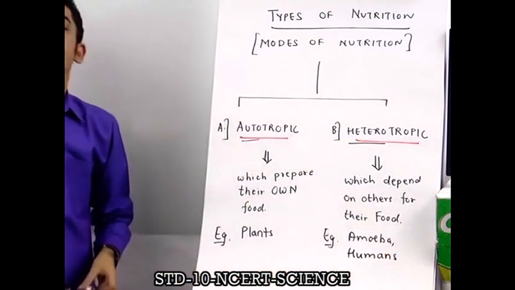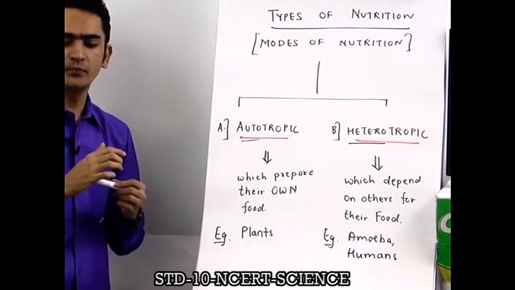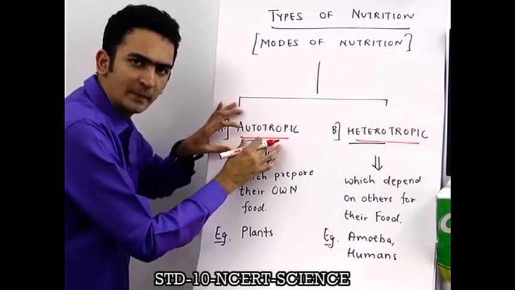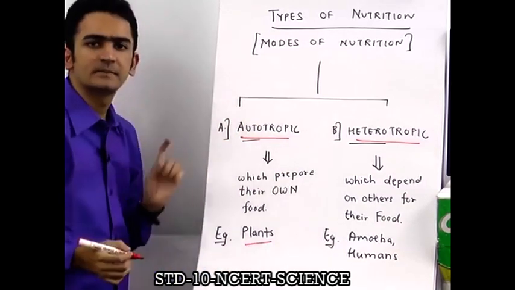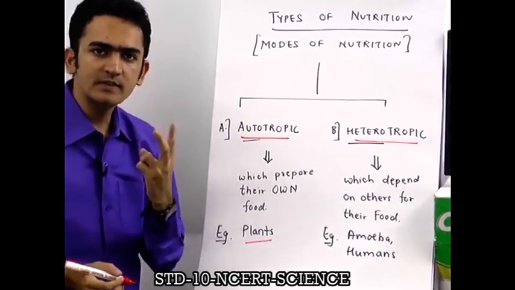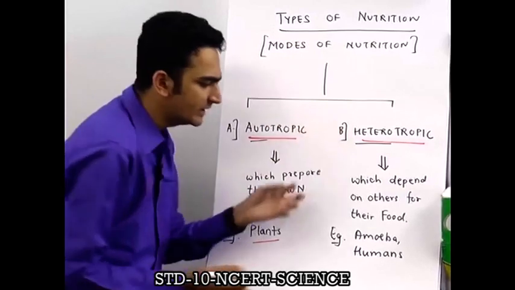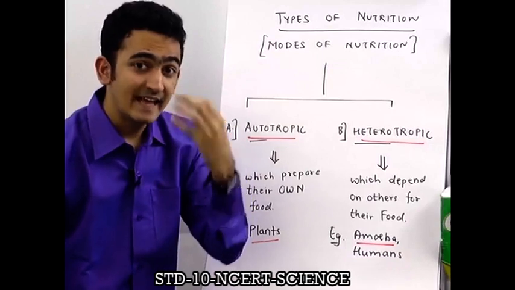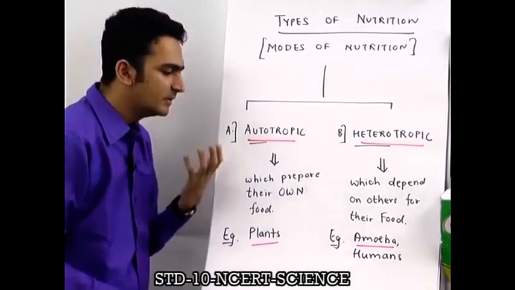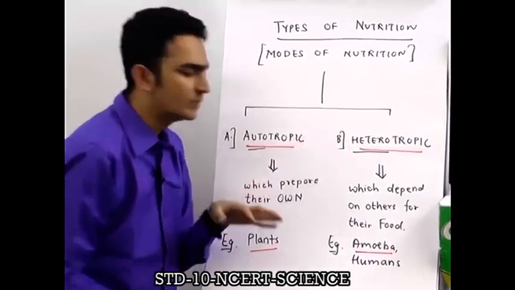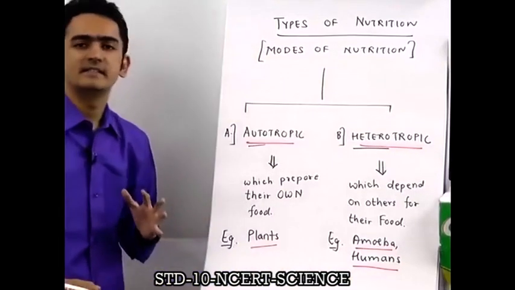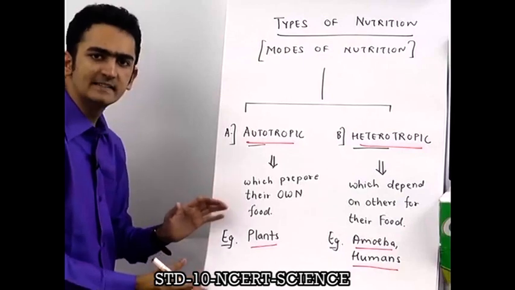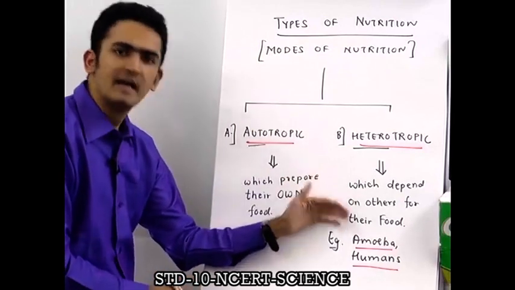Now, how does the chapter go further ahead? We will first study autotrophic nutrition with the help of plants first. Then we will study heterotrophic nutrition first in amoeba in very short, and then the third part is we will study heterotrophic nutrition in human beings. So this is how the chapter goes further ahead: nutrition in plants, then nutrition in amoeba, and then nutrition in human beings.